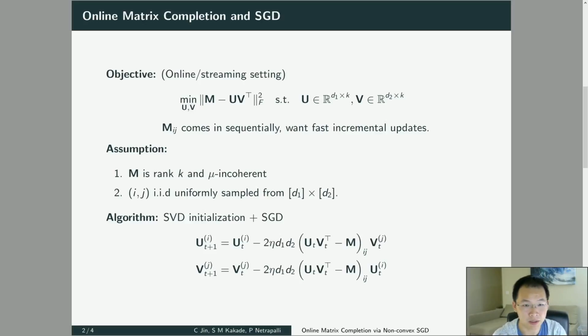We're making two assumptions for this task. First is M is low rank and also incoherent. Second one is we're assuming each entry comes in uniformly sampled from the entire entries. So our algorithm is also pretty simple, which is just a standard SVD initialization plus stochastic gradient. If we're looking at update equations, we can say in each iterate, we're only updating one row of U and one row of V, which only takes order K operations, and it's super fast.